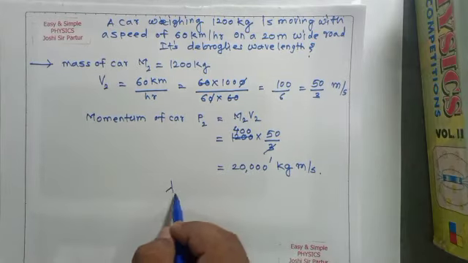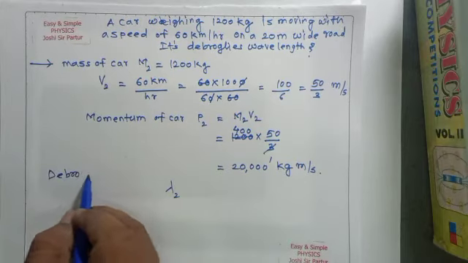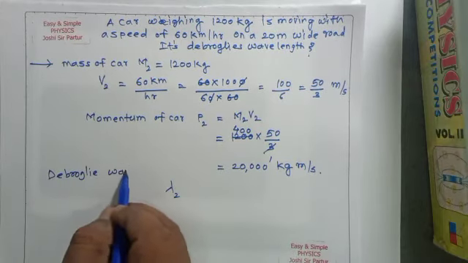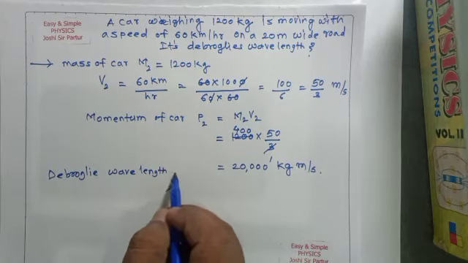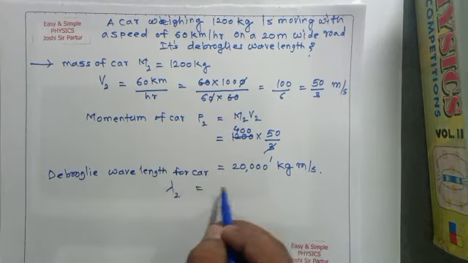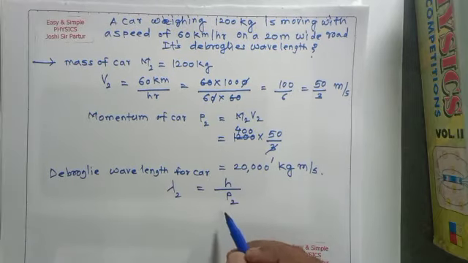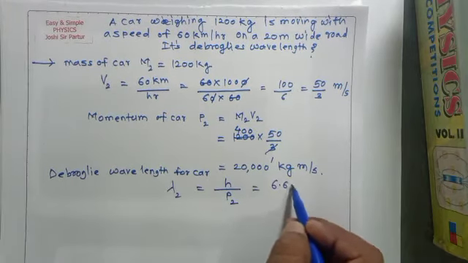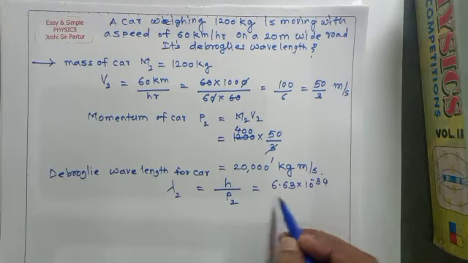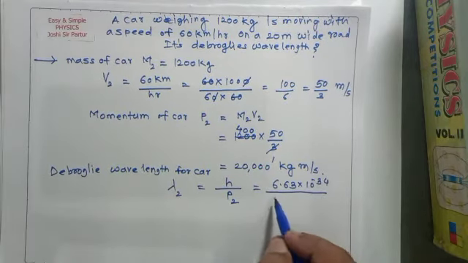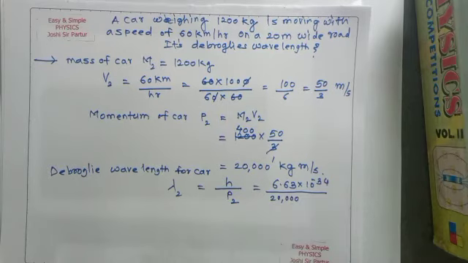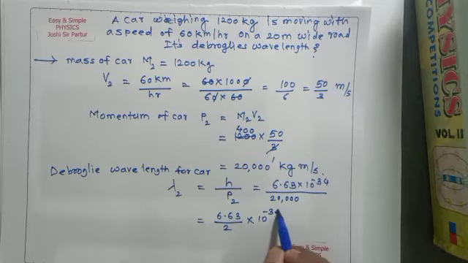So de Broglie's wavelength for car will be h upon p2. It is 6.63 into 10 to the power minus 34 divided by 20,000. So see here, 6.63 upon 2 into 10 to the power minus 34 into 10 to the power minus 4.